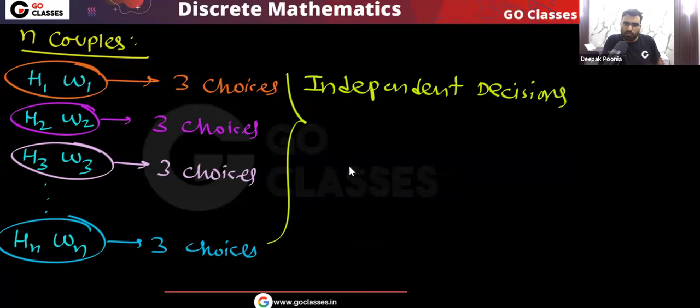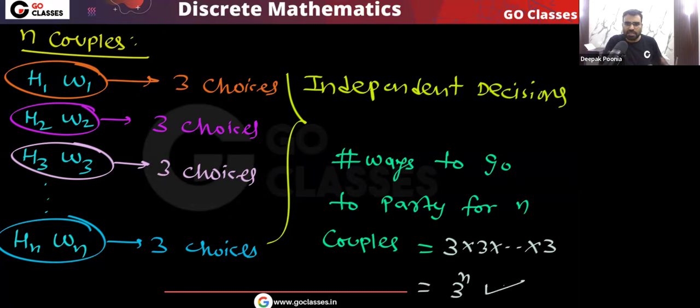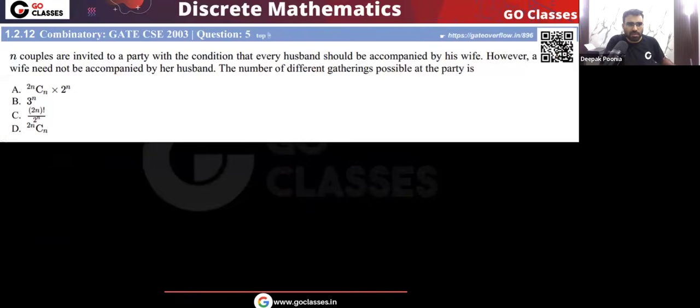So finally, tell me, what will be the total number of ways to go to the party for n couples? That will be equal to 3 into 3 into 3, total n couples are there, so that will be 3 power n. Very simple. This is the answer. I hope you understood this question. It is a very simple question. So finally, the answer will be option B.